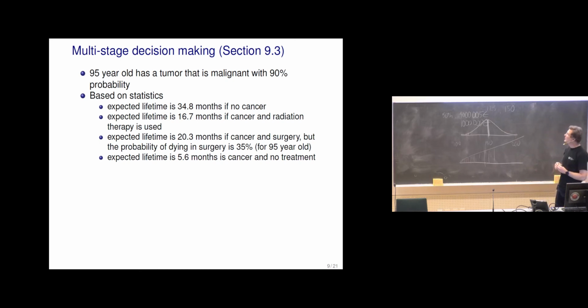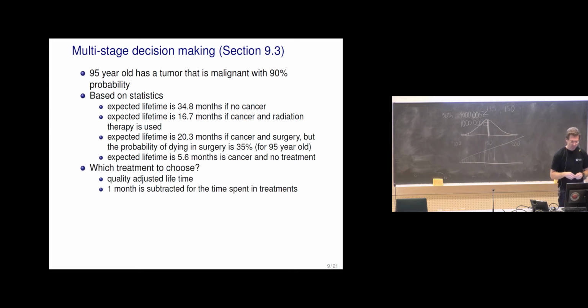So now we can see the different consequences depending on actions, and then which treatment to choose. Here we can have quality adjusted lifetime, so that these were just first the lifetimes, but we do the quality adjustment so that we subtract 1 month for the time spent in treatments.